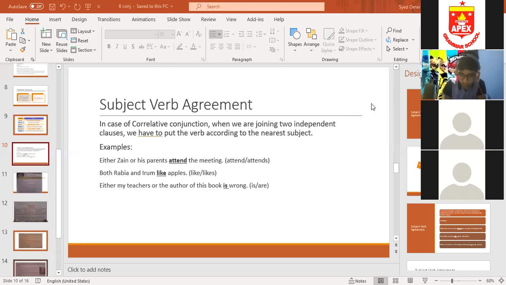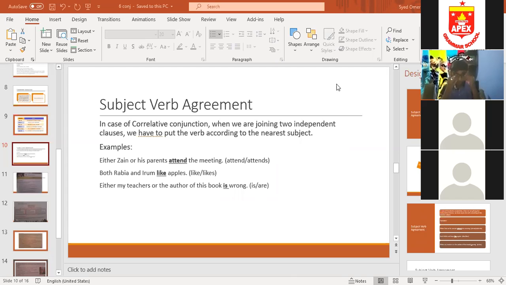What is a coordinating conjunction? Who will tell me what is a coordinating conjunction? Fatma? Single word connectors that join independent clauses at the same level. Yes.